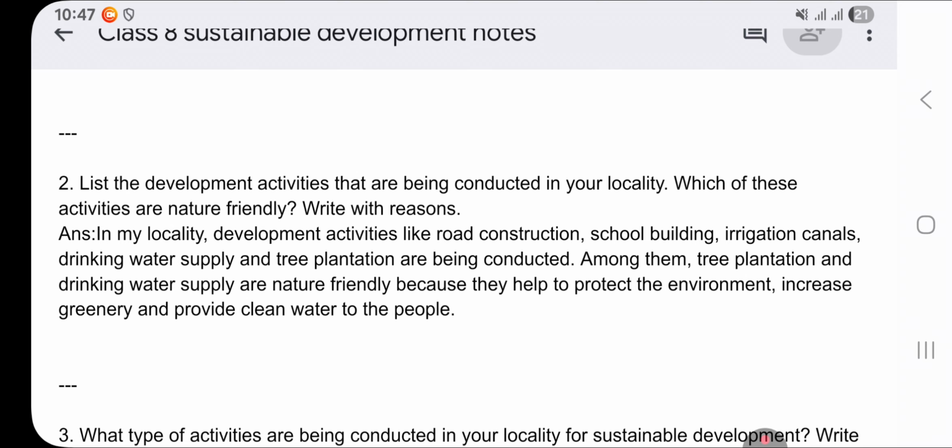If you think something else, you can add your knowledge as well. In my locality, development activities like road construction, school buildings, irrigation canals, drinking water supply, and tree plantations are being conducted. Among them, tree plantations and drinking water supply are nature friendly because they help to protect the environment, increase greenery, and provide clean water to the people.